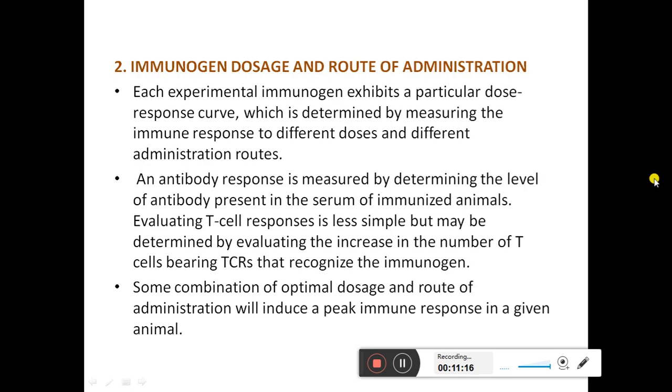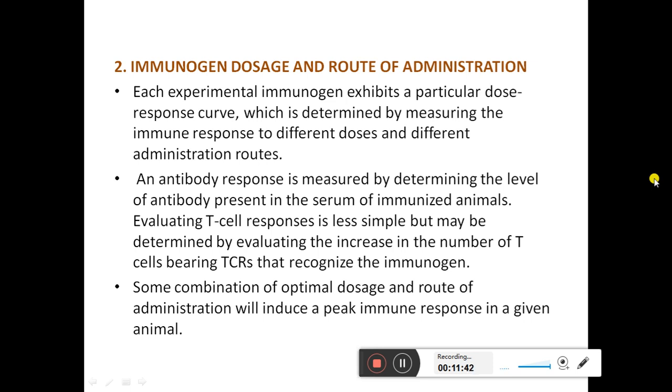Second is the immunogen dosage and route of administration. Each experimental immunogen exhibits a particular dose response curve, which is determined by measuring the immune response to different doses and different administration routes. An antibody response is measured by determining the level of antibody present in the serum of immunized animals.